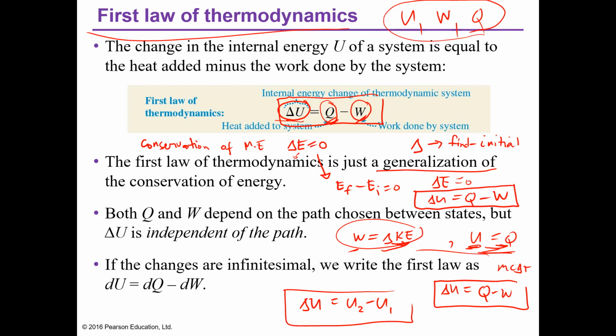And we have to take note: ang Q and W depend on the path chosen between states, but the delta U is independent of the path. So wala siya gadepende sa kung asa ka nga path niyagi. Yung internal energy, change in internal energy. If the changes are infinitesimal, we write the first law as this. Magamit na dun siya later. The dU, the change of internal energy, is equal to the infinitesimal change of work and heat. Okay, so take note of that.